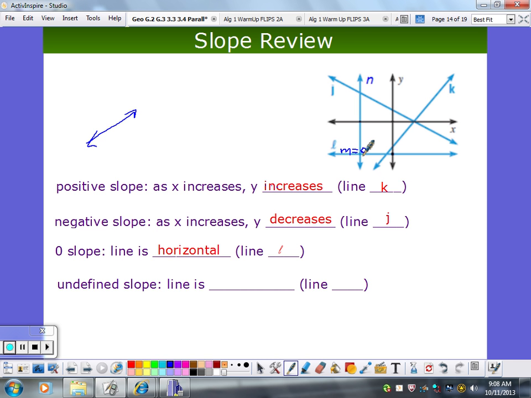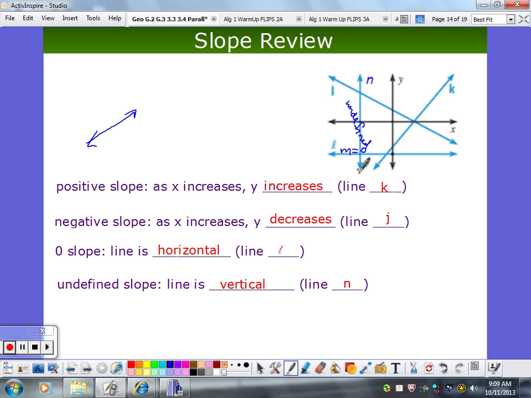What about the undefined slope, sir? Line N, because why? It's vertical. Undefined slope. Why is that undefined? Like, how do we keep this straight? Yeah, my change in my x doesn't change, does it? My x stays the same. So I'd be dividing by 0. Can we divide by 0? No. You can't divide by 0, so that's one reason it's undefined, right, Nathan? Yep.